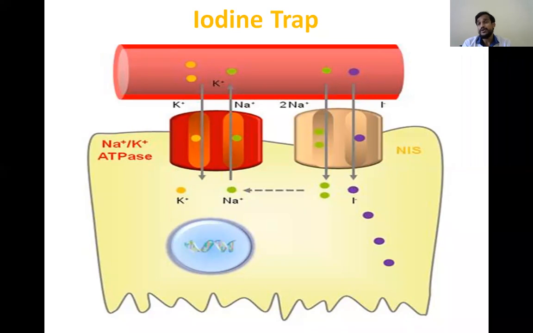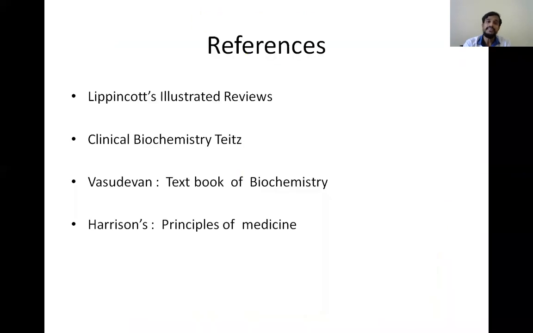The second step is oxidation. This occurs in the colloid, in the follicles. And the third step is organification. That is this converted iodide combined with the tyrosine to form MIT and DIT, the monoiodothyronine diiodothyronine. And this MIT and DIT combines, that is coupling occurs for the formation of T3 and T4. So this is about the case 3.